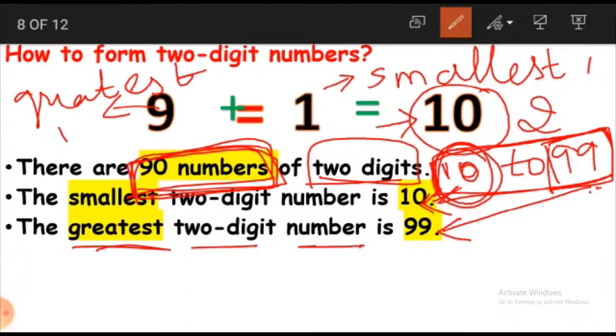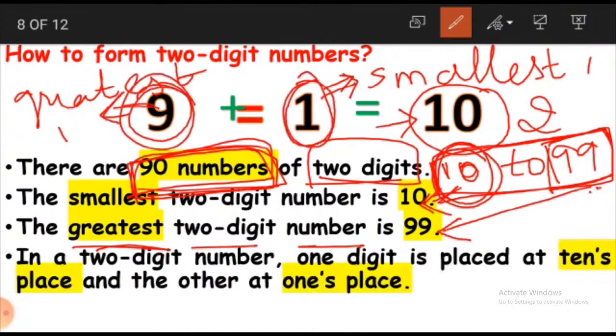Let us revise from one digit numbers. We had 9 one digit numbers which started from 1 and ended at 9. 1 is the smallest one digit number. 9 is the greatest one digit number.